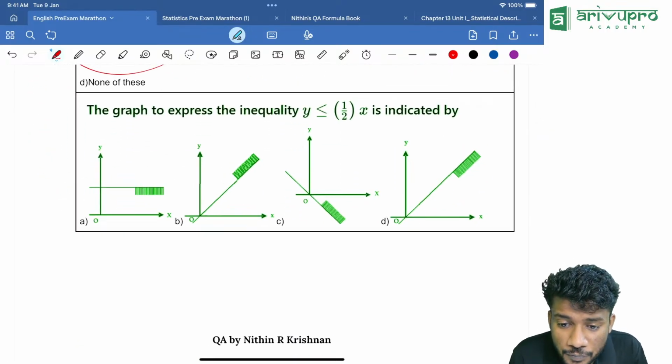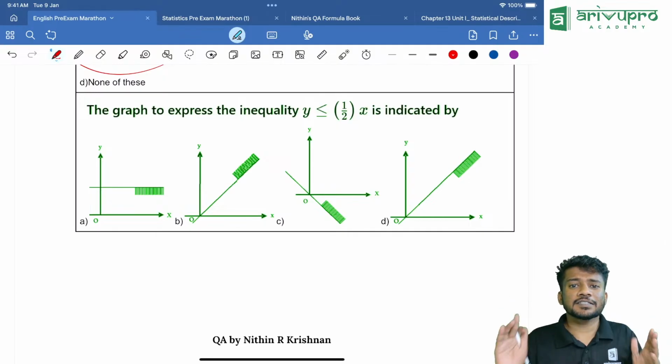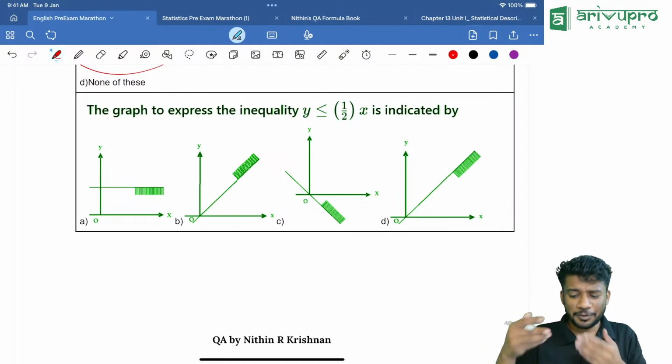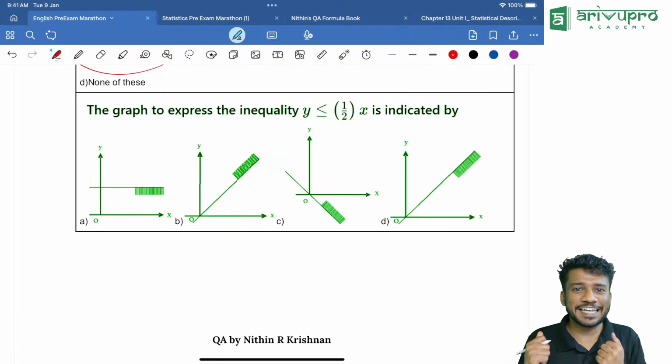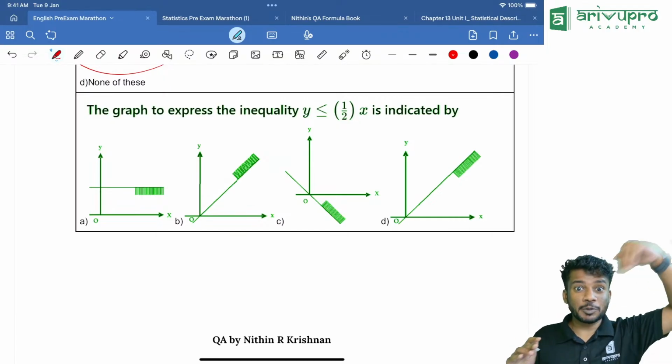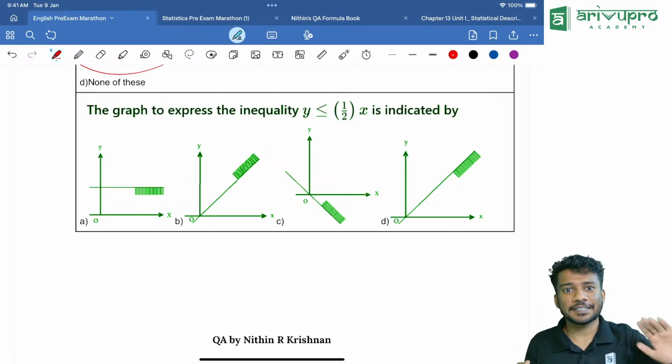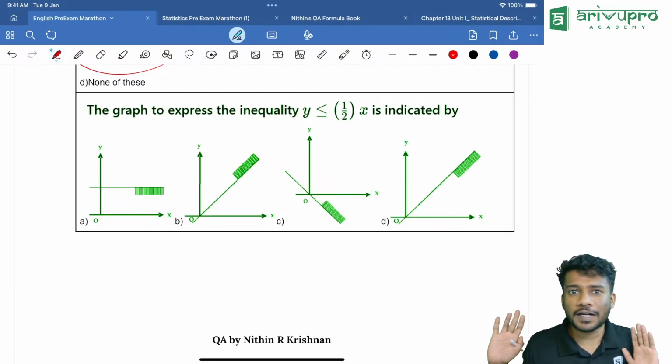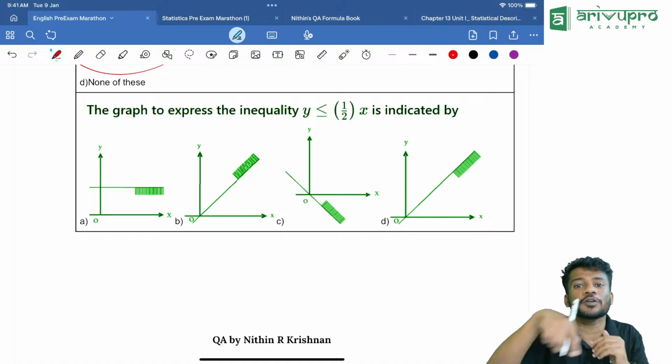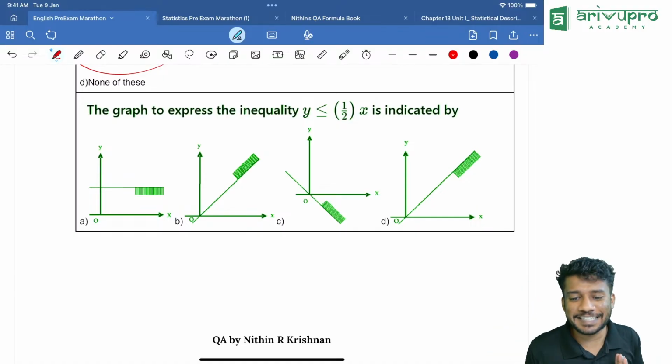Venn diagram is not necessary. We don't need to draw Venn diagram and all. We already solved the question based on Venn diagram, like music and swimming. You remember? Yes, that is based on Venn diagram. But I didn't draw the Venn diagram. We can just use the formula and get the answer.